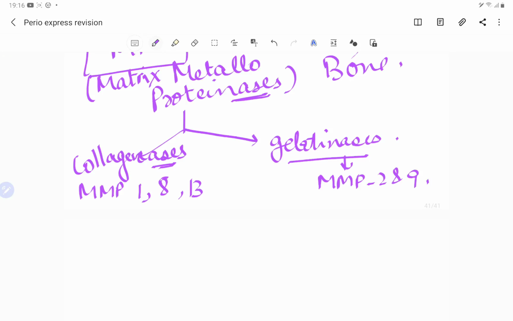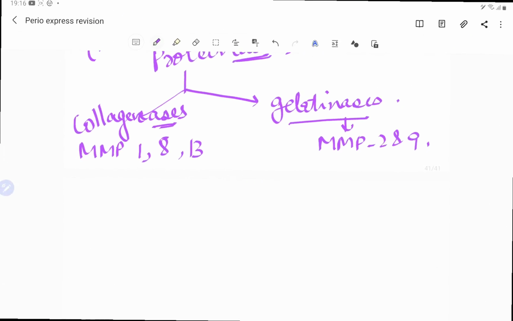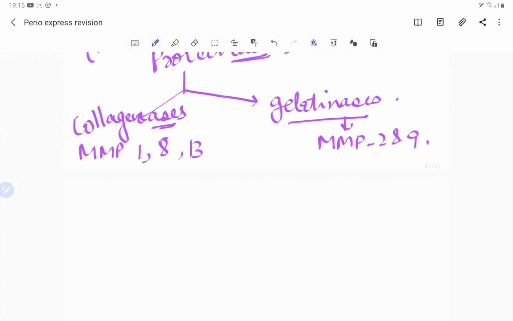So these MMPs are first there in the inactive form, and then they are activated by other proteases like cathepsin, which are released by the neutrophils. So neutrophils are going to activate these MMPs, because we have talked about the tissue destruction due to cytokines being majorly due to the neutrophils. So these neutrophils are going to activate these MMPs.